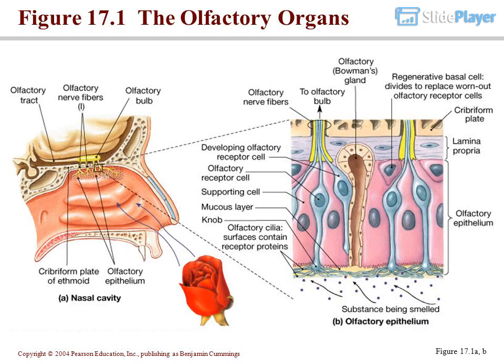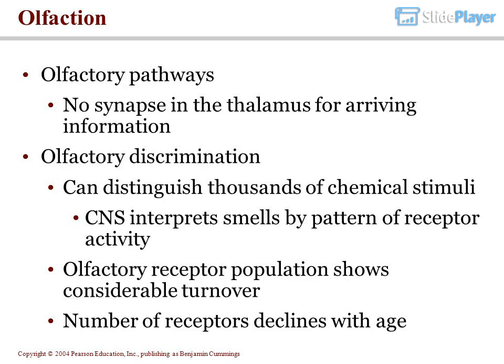Figure 17.1 The olfactory organs. Figure 17.1a, b. Olfaction olfactory pathways. There is no synapse in the thalamus for arriving information.